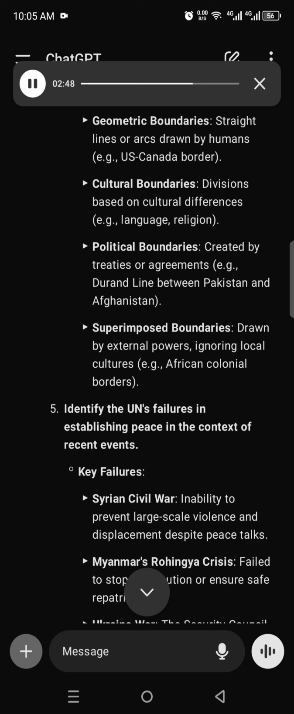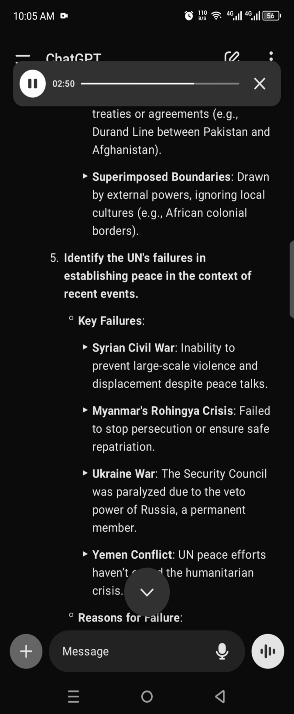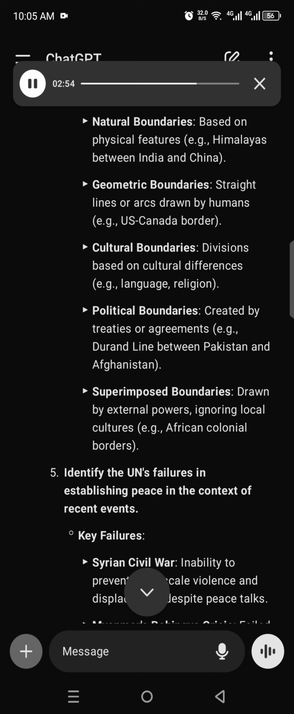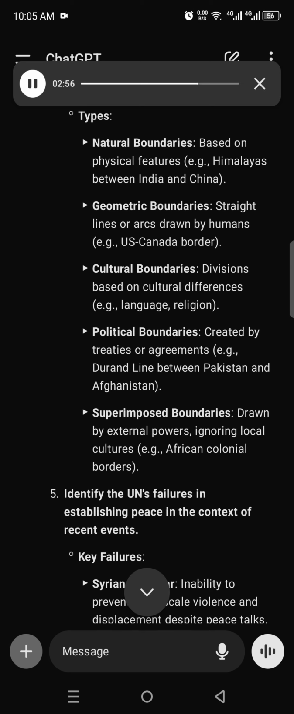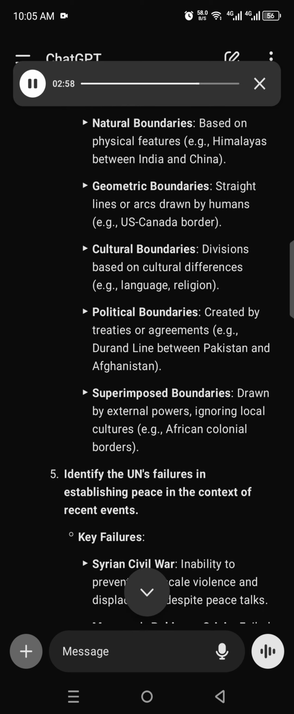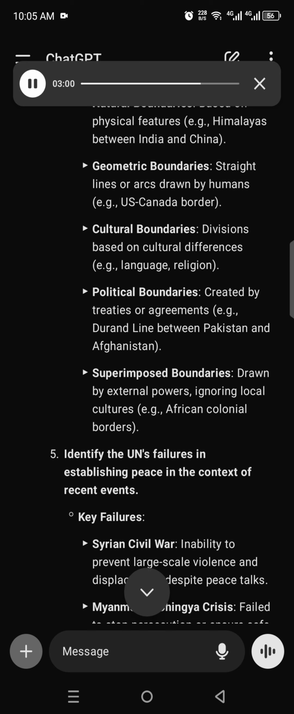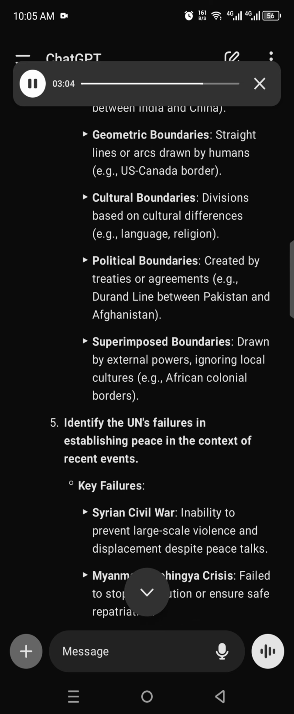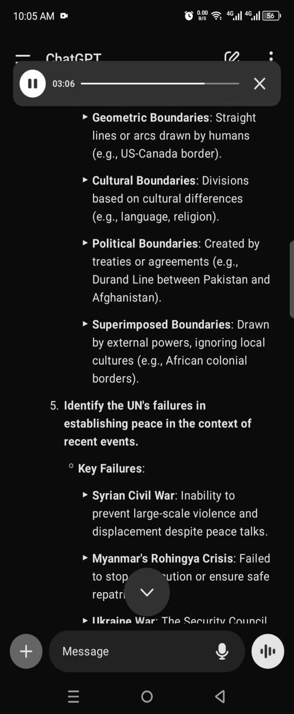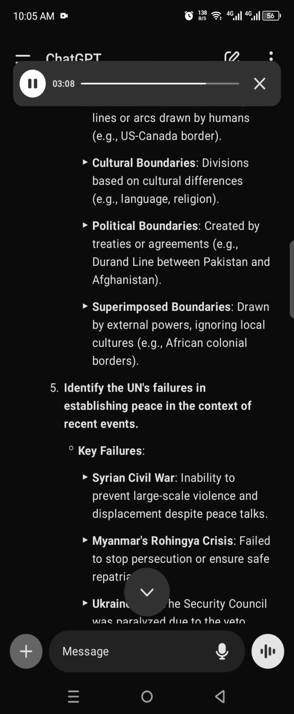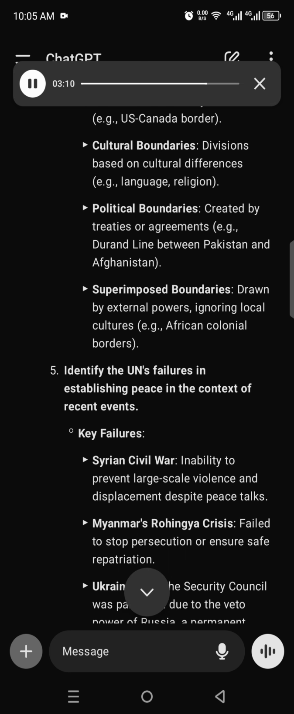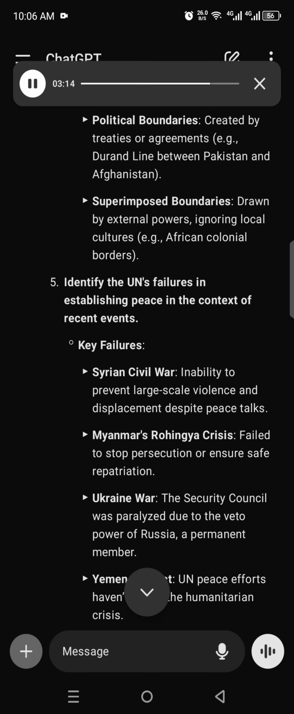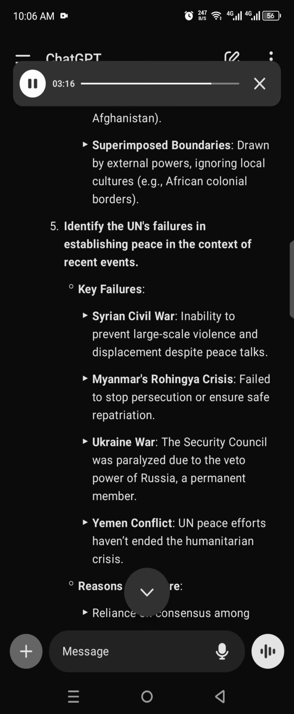Geometric boundaries, straight lines or arcs drawn by humans, e.g. US-Canada border. Cultural boundaries, divisions based on cultural differences, e.g. language, religion. Political boundaries, created by treaties or agreements, e.g. Durand Line between Pakistan and Afghanistan. Superimposed boundaries, drawn by external powers, ignoring local cultures, e.g. African colonial borders.